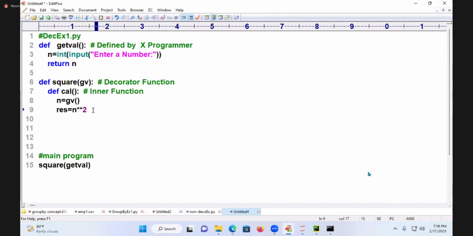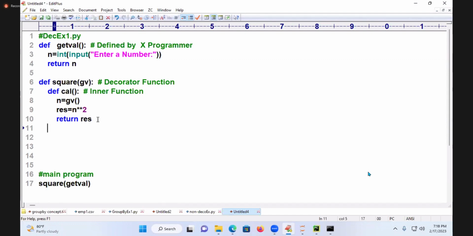res is equal to n star star 2. What should I do? Return res. Who is returning res? The inner function. Actually, it is very tricky, and if you catch the trick, you will understand. My cursor is in the indentation of the inner function. Now I will press tab. The inner function is returning its processing result. What should the outer function return? The inner function name. Return cal.